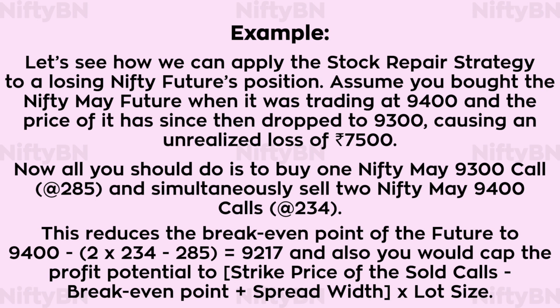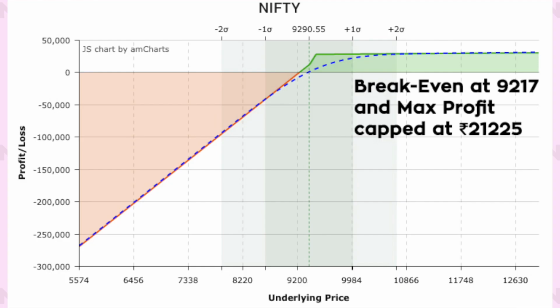And also you would cap the profit potential to strike price of the sold calls minus break-even point plus spread width into lot size, which comes to about rupees 21,225. While the bought 9300 call and one of the sold 9400 calls form a bull call spread, the other 9400 call acts as a covered call with the underlying Nifty future. From the risk graph, it is evident that you not only lowered the break-even point to 9217, but also successfully created a setup where you can make a profit out of a losing position, though the downside risk still exists.